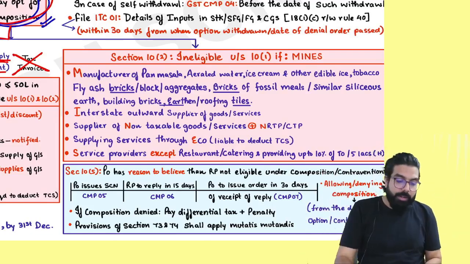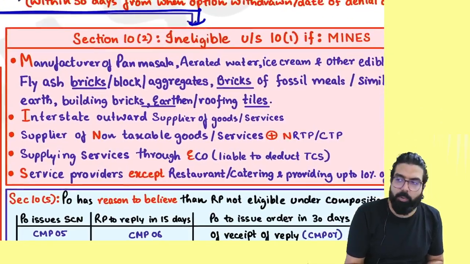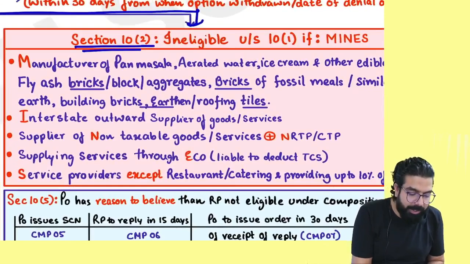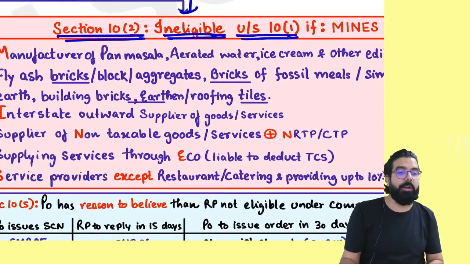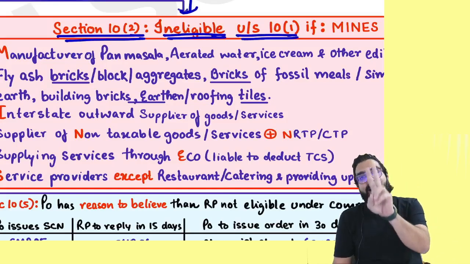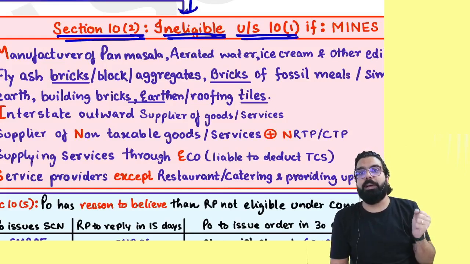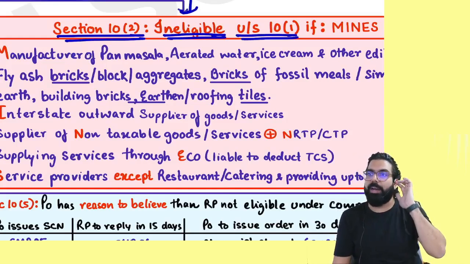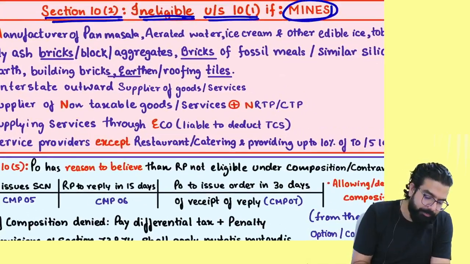Next. Sir, now who are the people who are not eligible? Section 10.2 talks about ineligible people under section 10.1. It means that as a manufacturer, as a trader, or as a restaurant, you can become ineligible if you fall in these five criteria. I call them MINES over here. What do you mean by MINES?